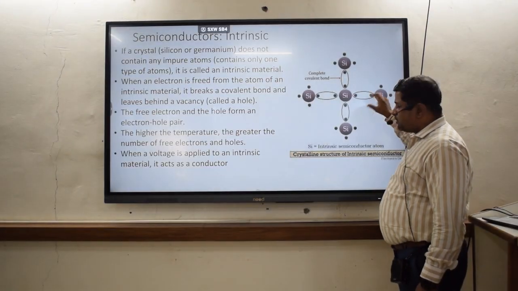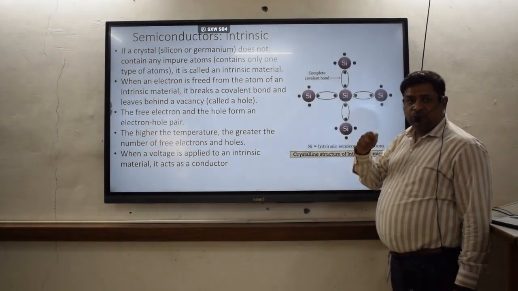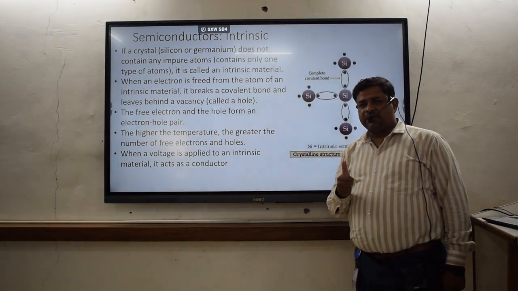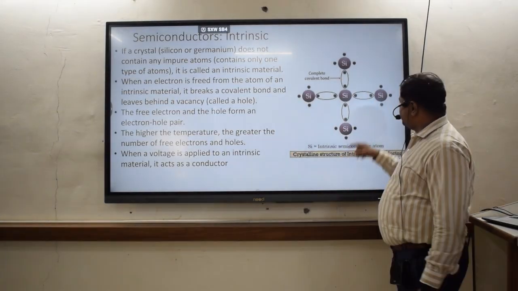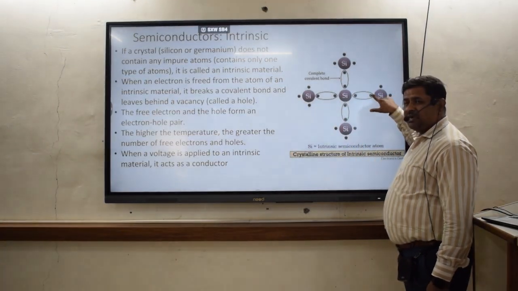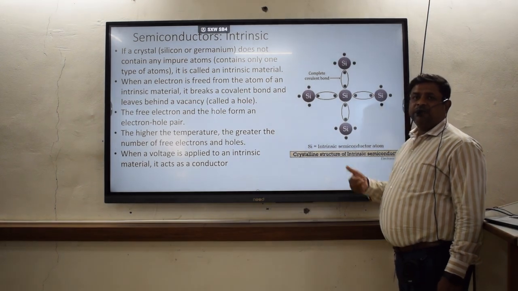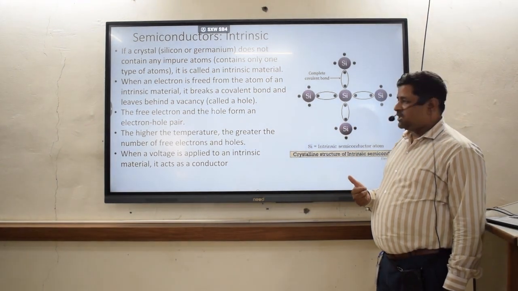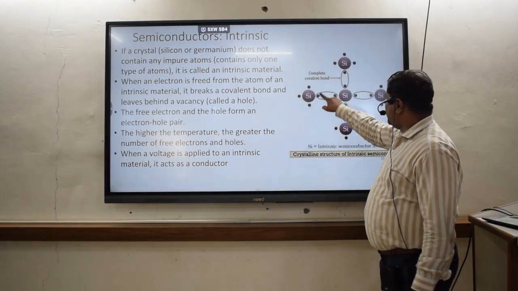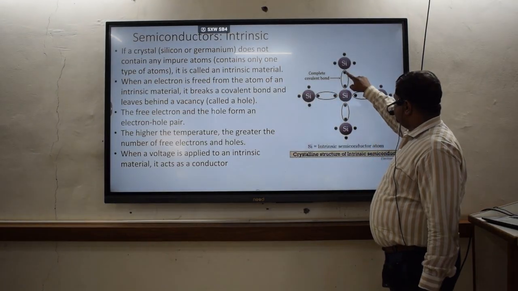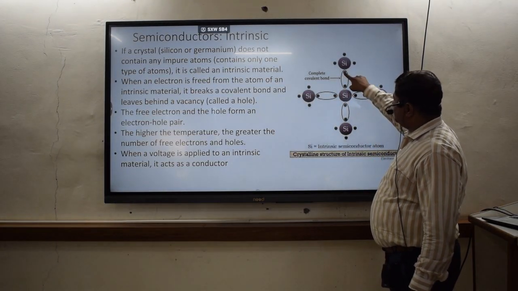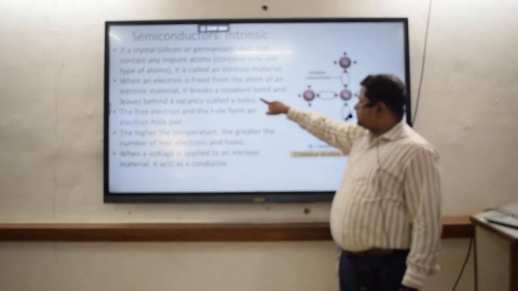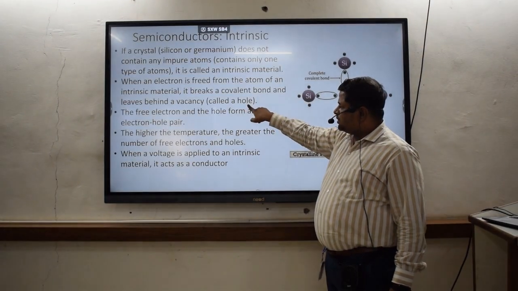And this hole or vacancy is going to be helpful when we are talking about the extrinsic type of semiconductors. That means impurity. That means this hole may be replaced by another atom so that it will become an impure kind of p-type or n-type semiconductor. So these are the covalent bonds, and if this electron comes out of its regular site, then it is going to create a hole or a vacancy, and that is called a hole.